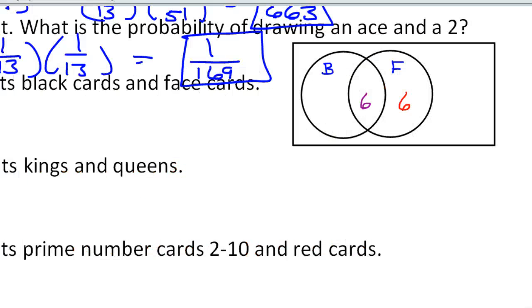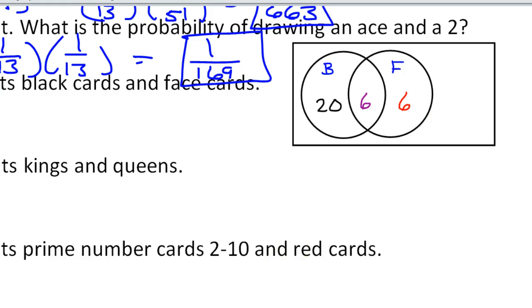Now, there's 26 black cards total, but 6 of them are already right here because of the face cards. So that leaves 20 more out here. So there are 20 black cards that are not face cards, plus the 6 that are. So we've got black cards and we've got face cards. We still need the number out here for cards that are not black or face cards. They're neither, and that's what goes out here. I'm going to put those in green.